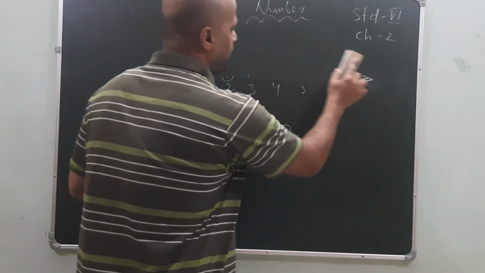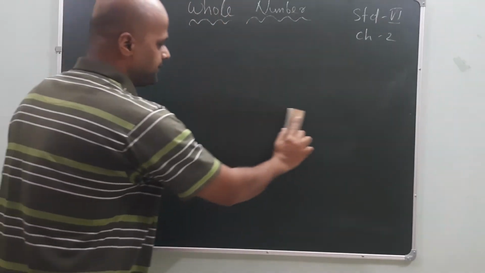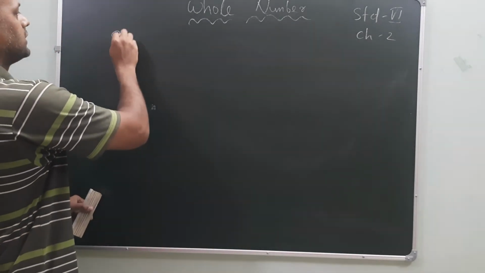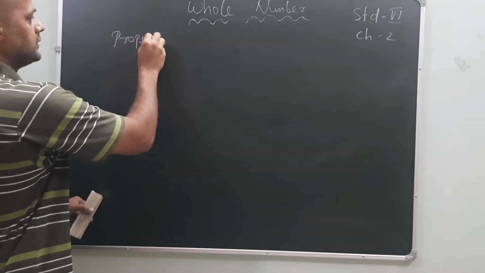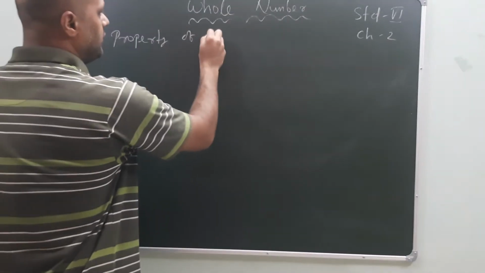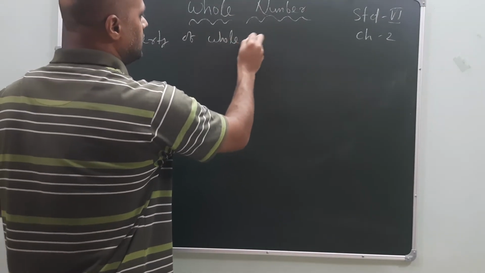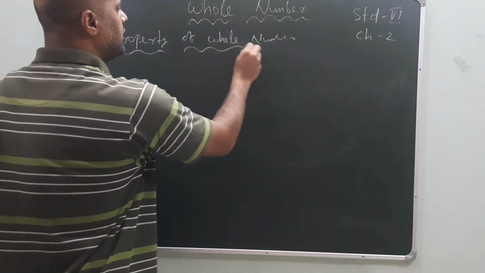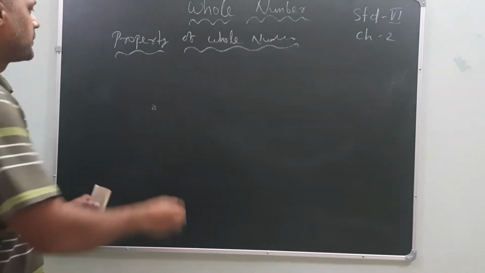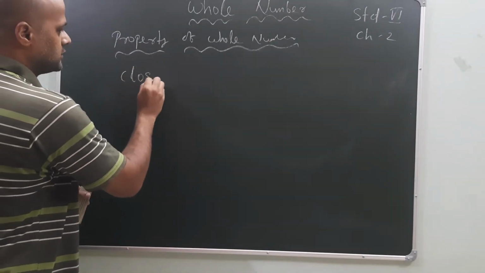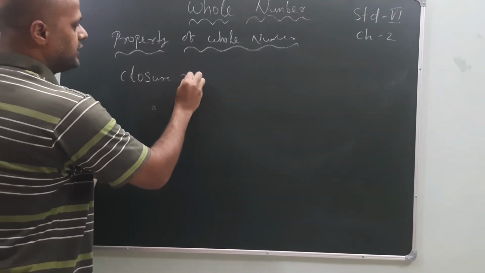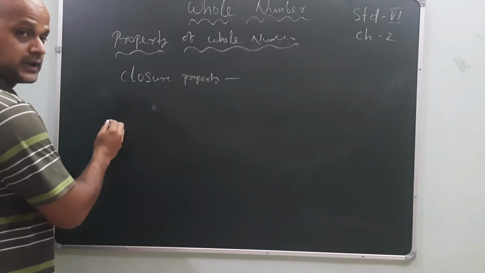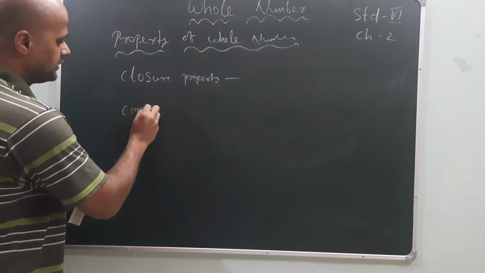What is that? Properties of whole numbers. What are the various properties of whole numbers? Okay. The first property is called closure property. I will tell one by one. Okay. Then commutative property.